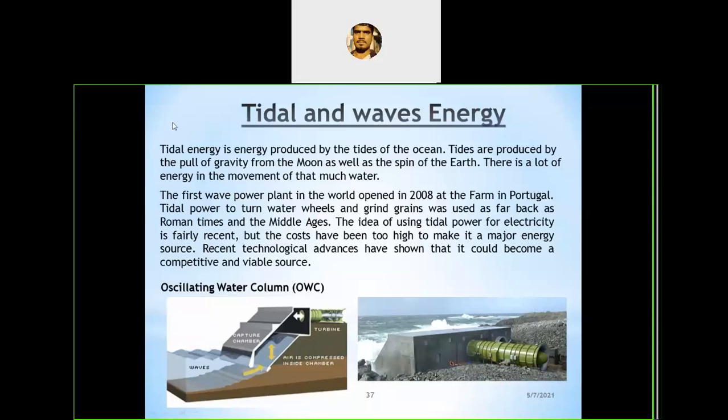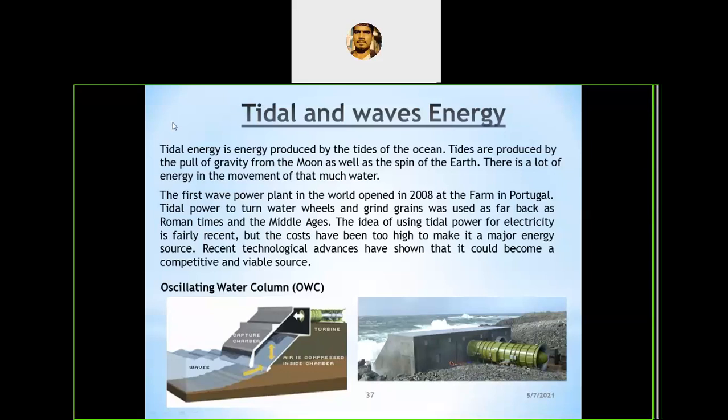Because of these tides, we can generate electric power. Of course, the use of tides for electric power generation is practical only in a few favorable situations. We need some favorable situations for these kinds of power generation. They are not like solar or wind power generation, where we can place the devices wherever we want and extract the energy. But tidal and wave energy we cannot install just anywhere.